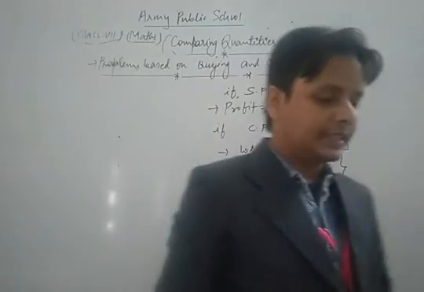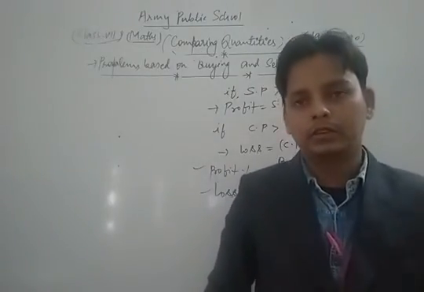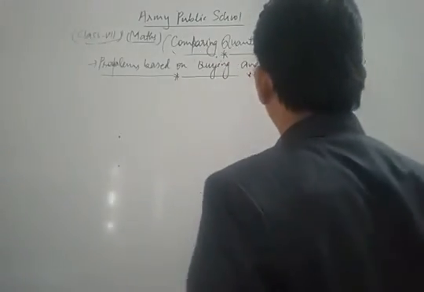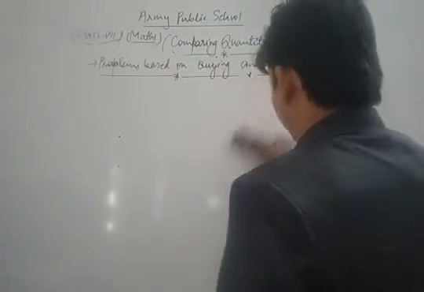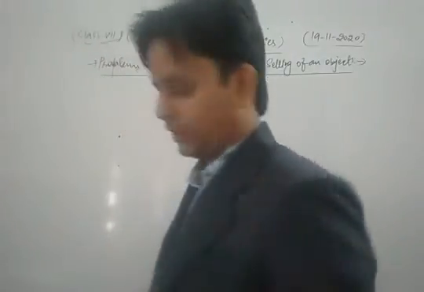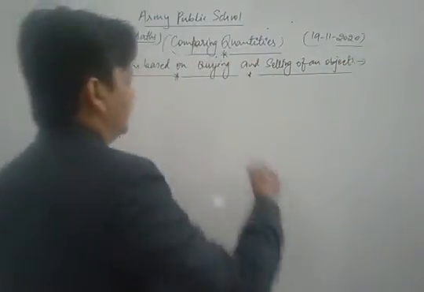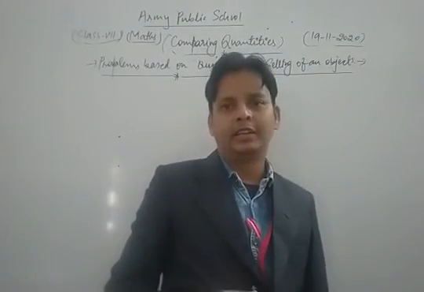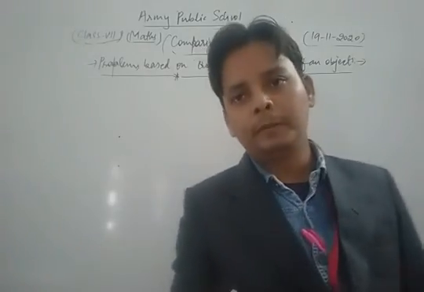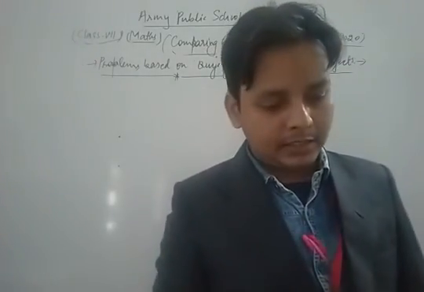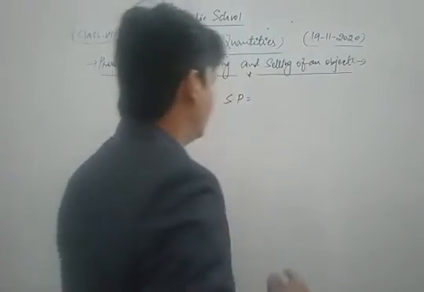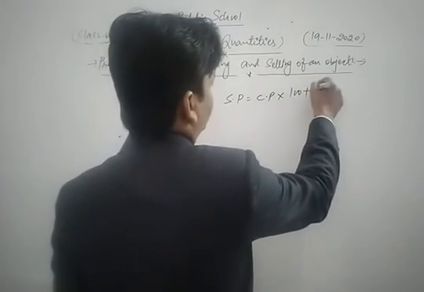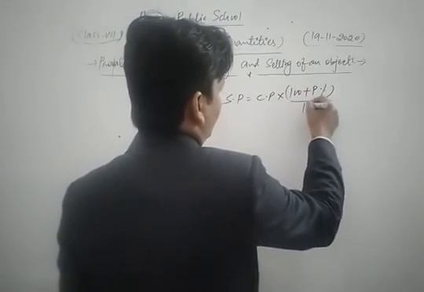Now we take some more important formulas based on that topic. When the cost price and the profit percent are given, what is the formula for the selling price? Selling price is equal to cost price into (100 plus profit percent) upon 100.